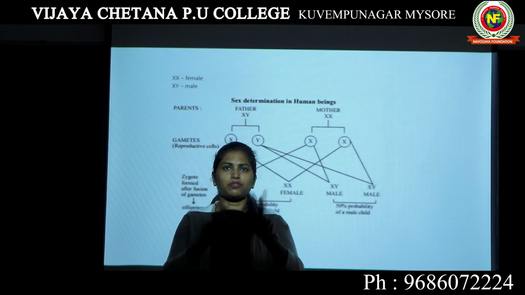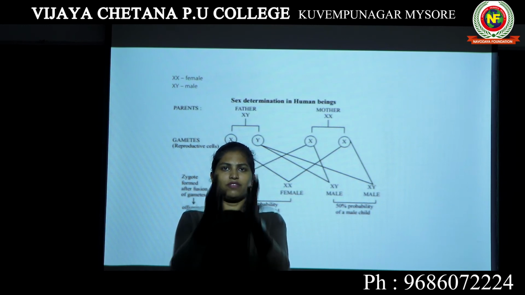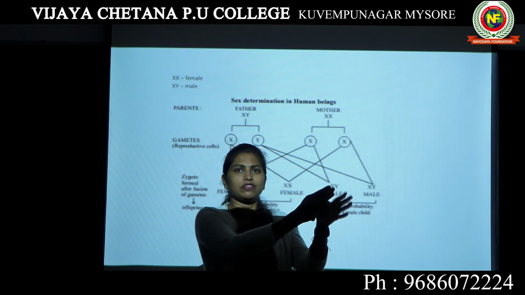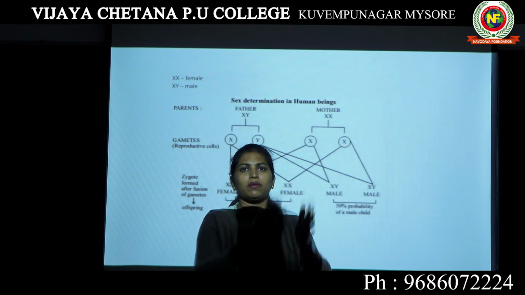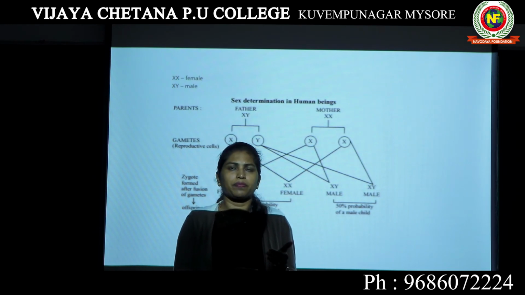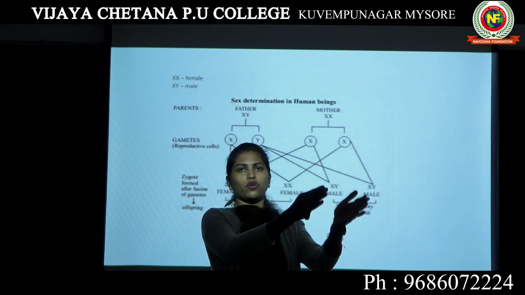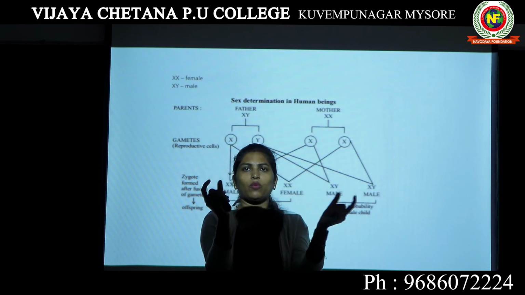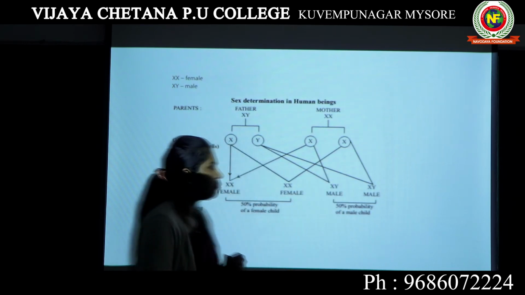Father will produce two types of sperm: sperm carrying X and sperm carrying Y chromosome. If the sperm carrying X chromosome fuses with the egg, which definitely carries X chromosome, then the baby will be XX, which is the condition of a baby girl, or a female. If the sperm carrying Y chromosome fuses with the egg carrying X chromosome, there is a combination of X and Y. So ultimately the baby will be a boy, a male.